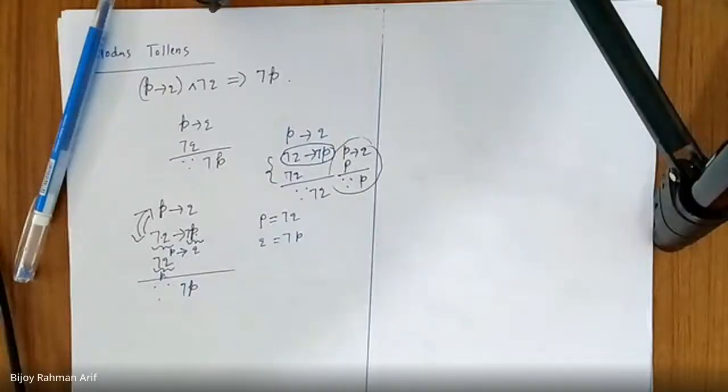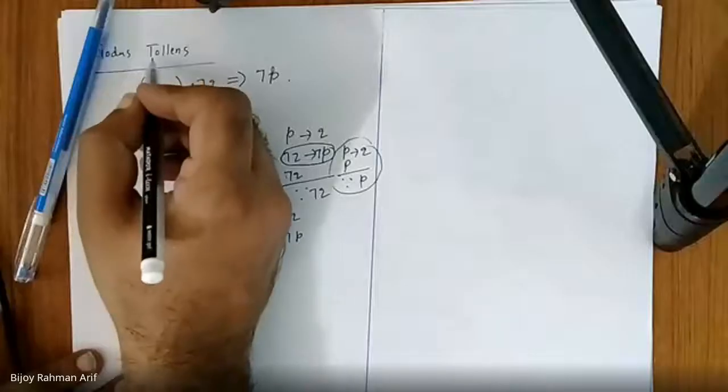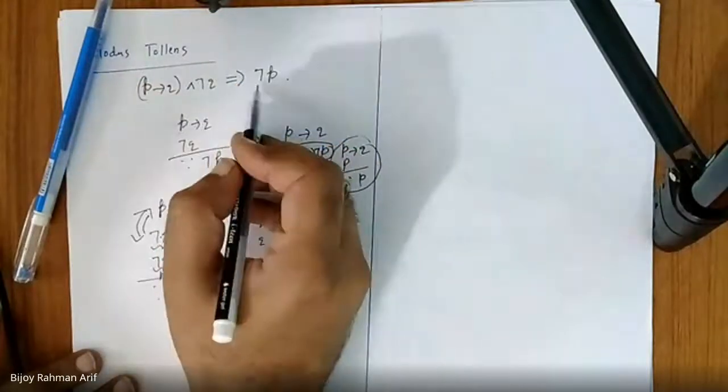I don't understand. Just replace this. But sir, I will replace, but why did I bring in the contrapositive? To prove this formula, modus tollens. To prove this.